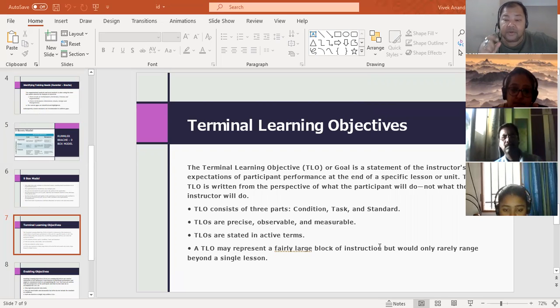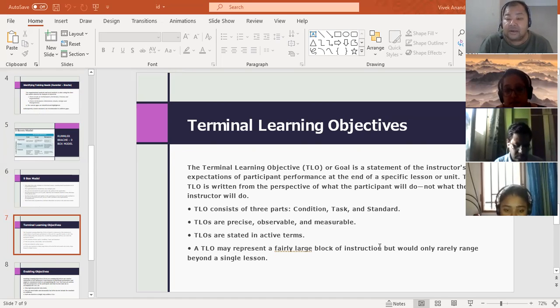Those 5 things would be your enabling objectives. Your program must focus on those enabling objectives because these will help him arrive at the learning objective. Does this give some clarity?